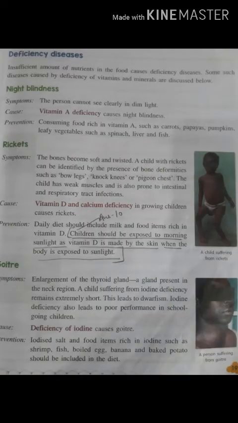First is night blindness. The symptom of this is inability to see in dim light. Deficiency of vitamin A causes night blindness. We should take food rich in vitamin A such as carrot, papaya, and leafy vegetables. We should include all these in our diet.